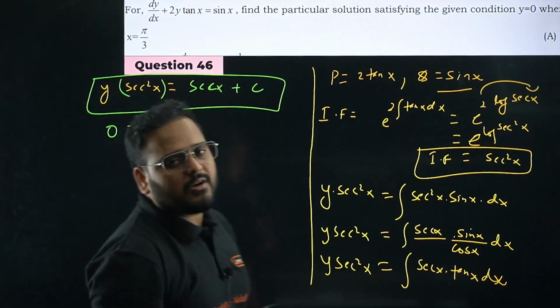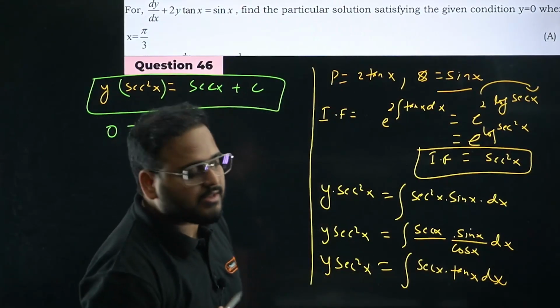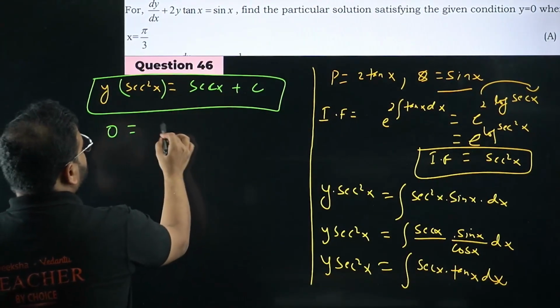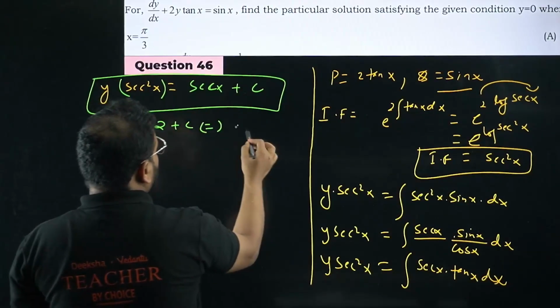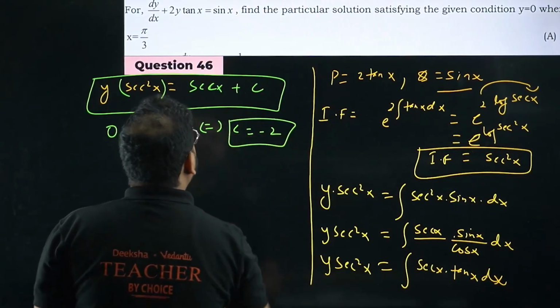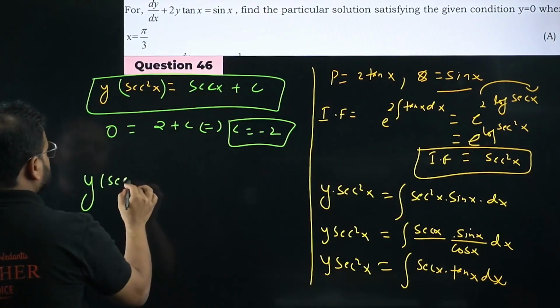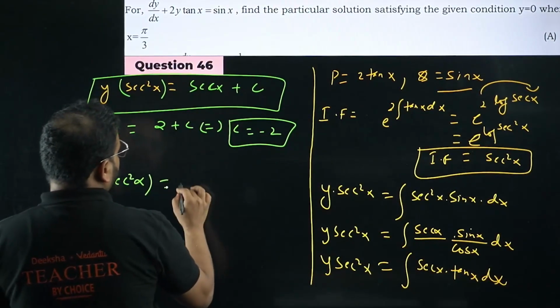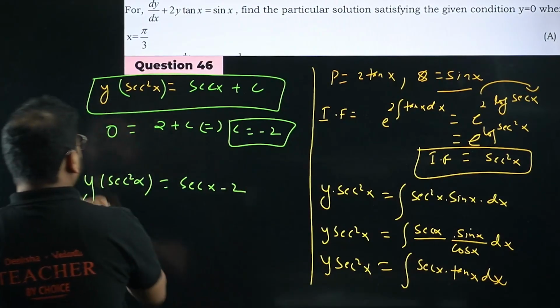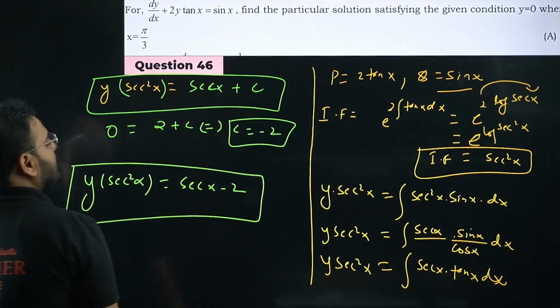Cos of pi by 3 is how much? Cos 60 is 1 by 2. So this will become simply 2. So c will turn out to be minus 2. The c value is minus 2. So your answer will be y sec square x equals sec x minus 2. This is the answer for your particular solution.